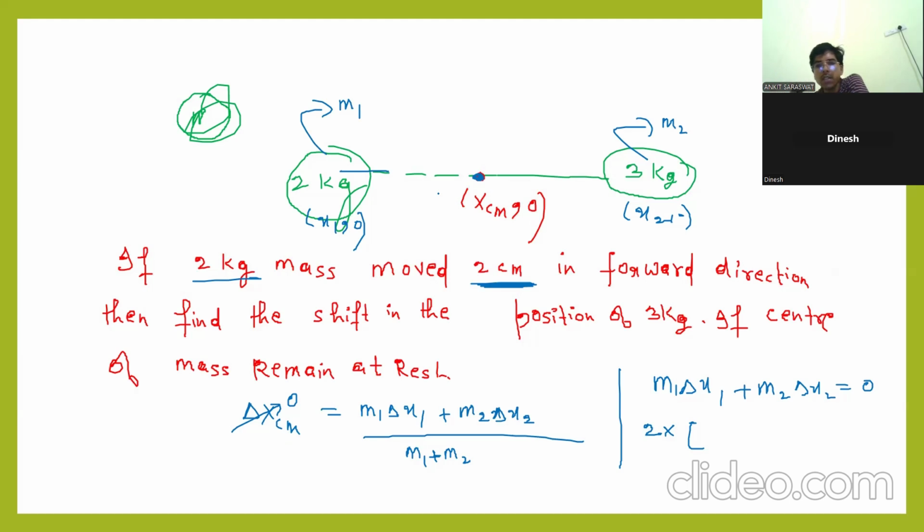So it will be 2x1 plus 3x2. Where will x_cm be? If you take the origin, you can take the origin here. So it will be like this.